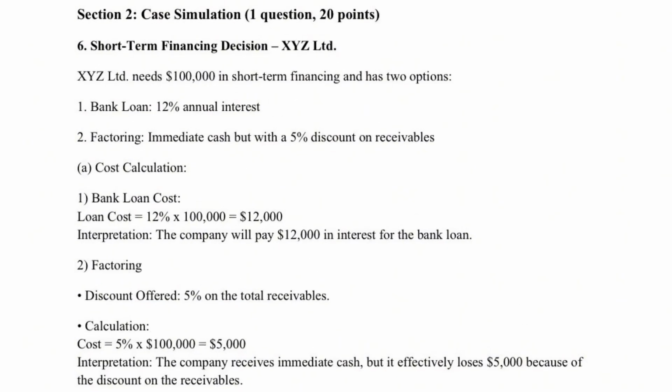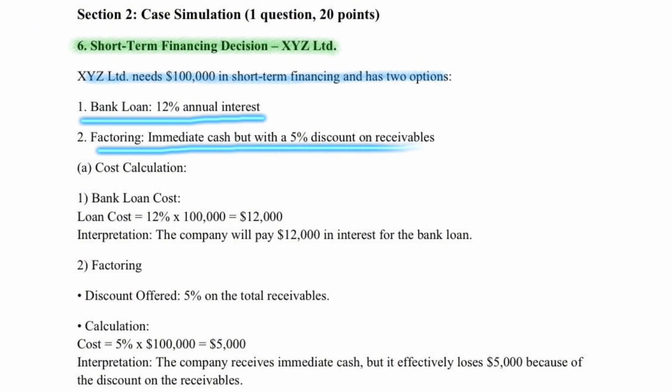Finally, let's discuss a case study on short-term financing decisions. XYG Limited needs $100,000 and has two options. The first option is a bank loan, 12% annual interest, and the second option is factoring, immediate cash but with a 5% discount on receivables.